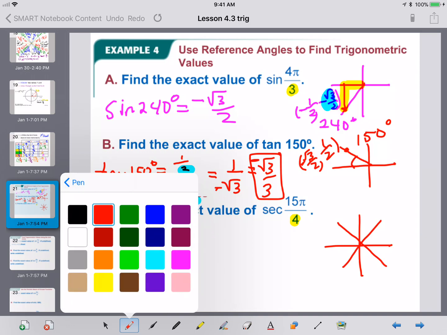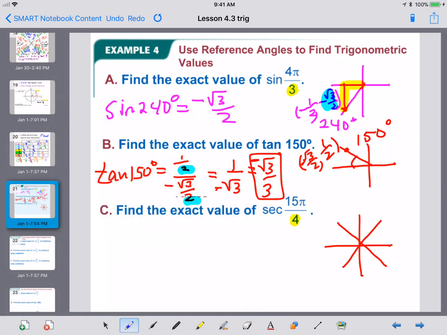And let's think about where 15 of that takes us, because I have to go 15 pi over 4s. Okay, so I'm just going to rotate around the circle. 1, 2, 3, 4, 5, 6, 7, 8, 9, 10, 11, 12, 13, 14, 15. 15 pi over 4s is the same as our 45-degree location in the fourth quadrant, and that is the same as 7 pi over 4.